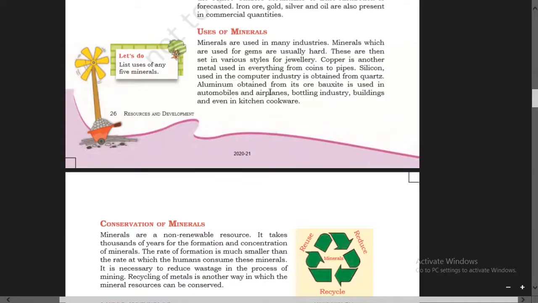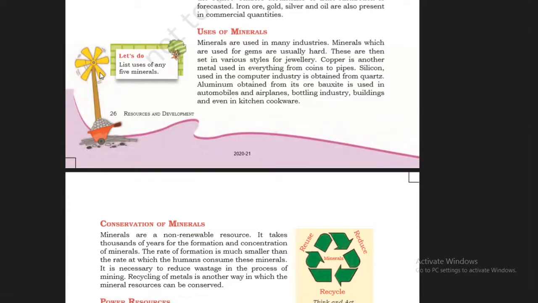Aluminium, obtained from its ore bauxite, is used in automobiles and airplanes, the bottling industry, buildings, and even in kitchen cookware. Kitchen cookware means pots, pans, and dishes in which food can be cooked.